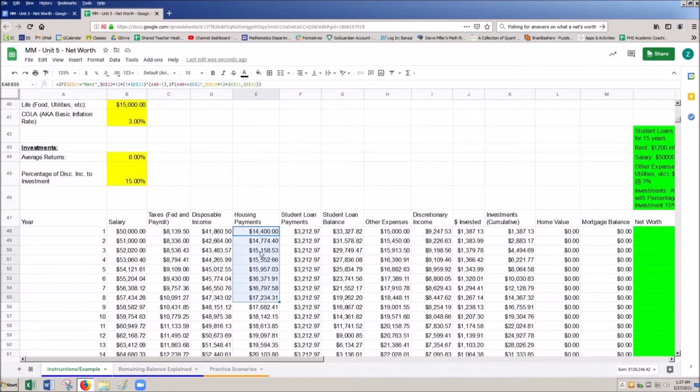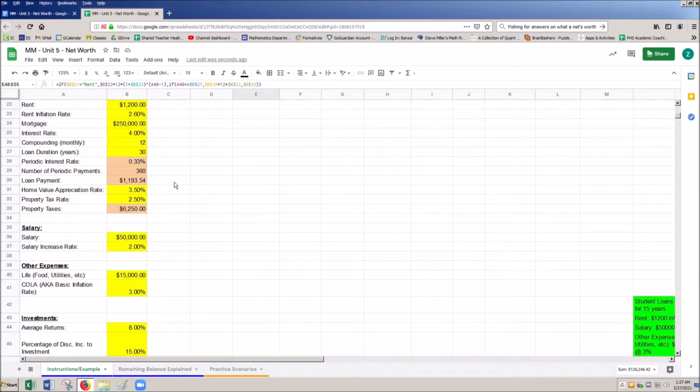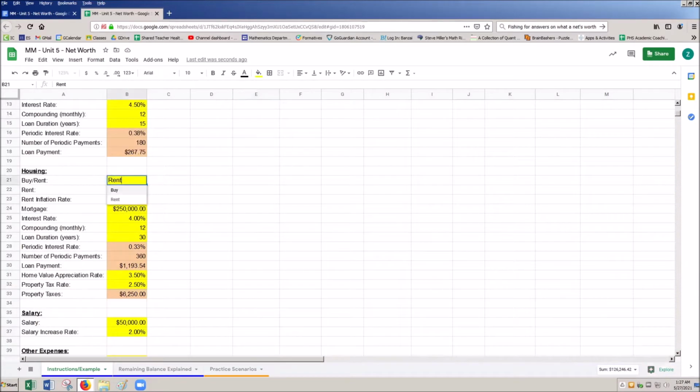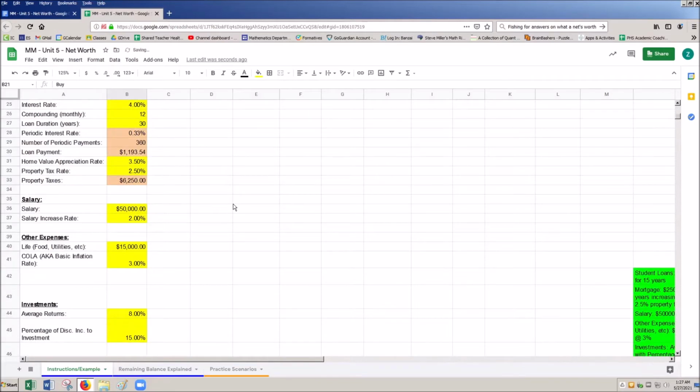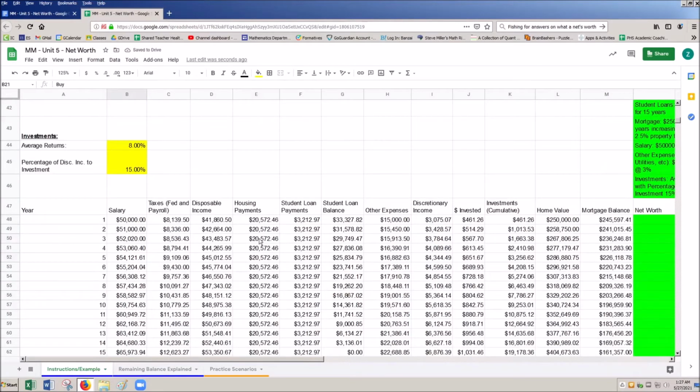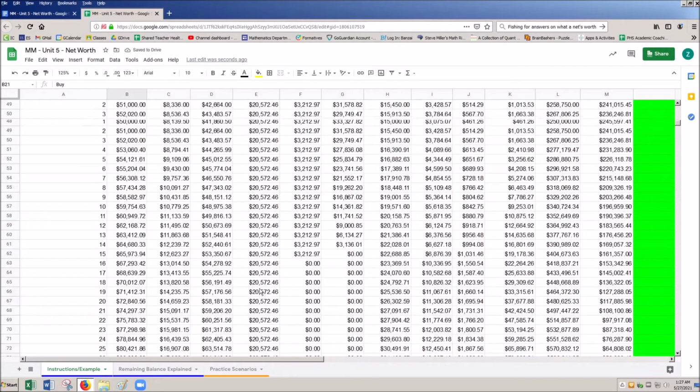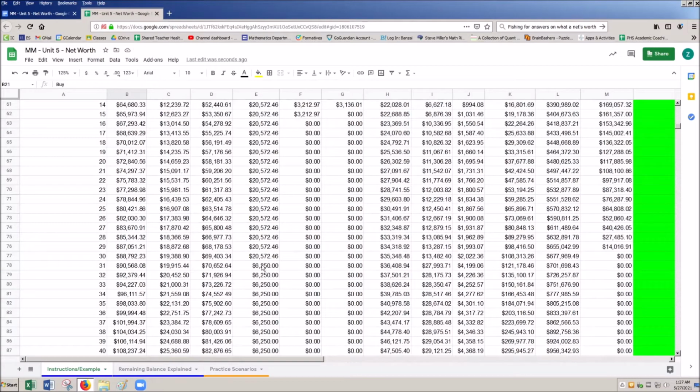Starts at $14,000, kind of goes up from there. That's with a renting scenario. And if I change this to buy, it's now going to use all of my house purchase values. So again, these are going to be set. And then once my house is paid off, I'll just be paying property tax.